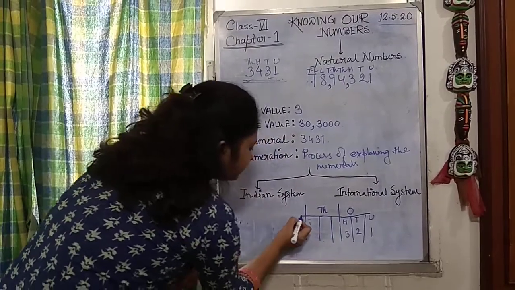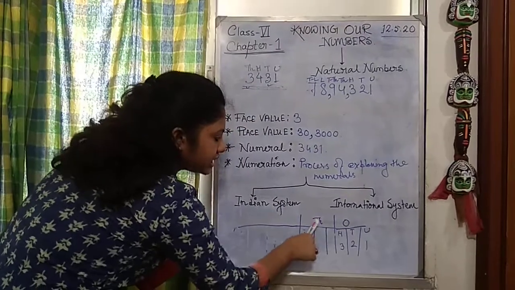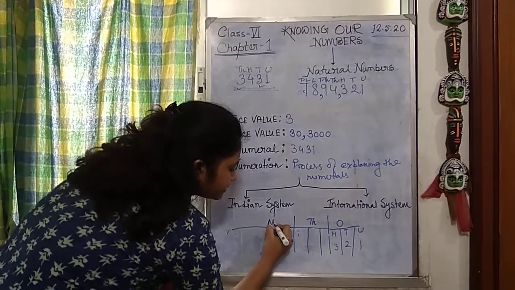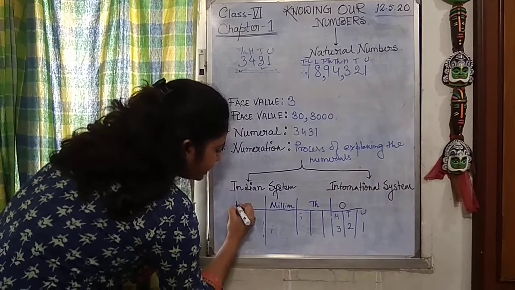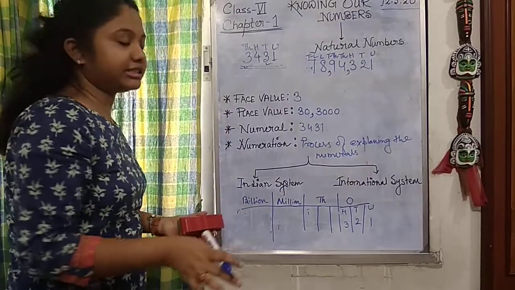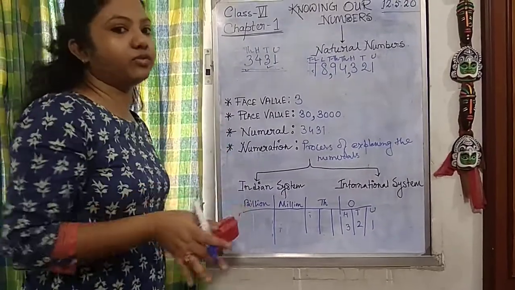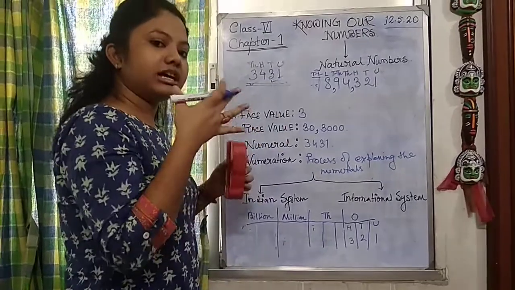So if I extend this, this is the thousand, ones, thousand, and they get a million in place of lakh, and then a billion. The international system is followed by the whole world, and the Indian system is generally restricted to this subcontinent.